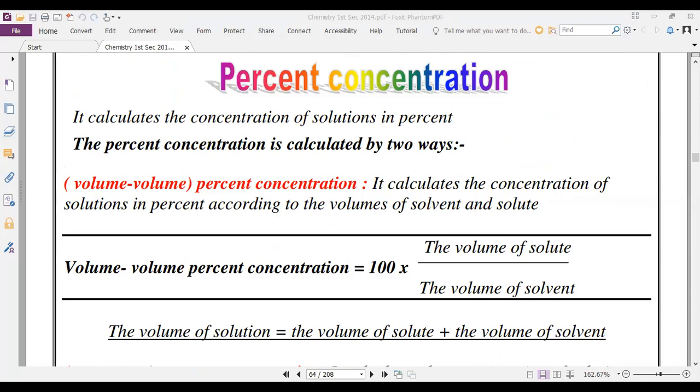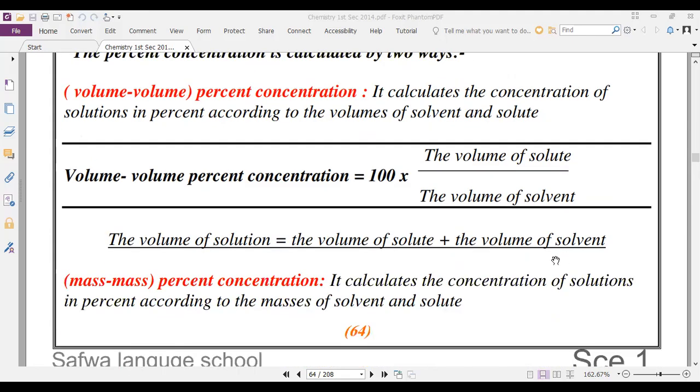So what is the mathematical rule of volume percent concentration? Volume of solute over volume of solution times 100. Yes, sorry, it's not volume of solvent, it's volume of solution, right?